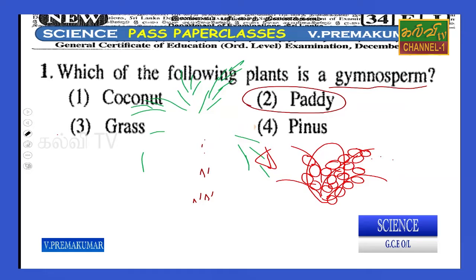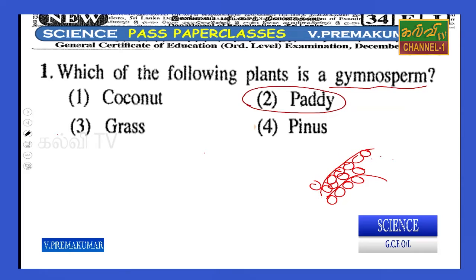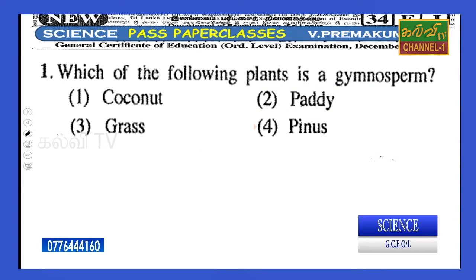So the 3, coconut, paddy and grass, are angiosperms, especially monocotyledonous, right? The pinus is a gymnosperm. Okay, therefore the answer is pinus, a non-flowering plant that bears seeds. We will go to the next question.